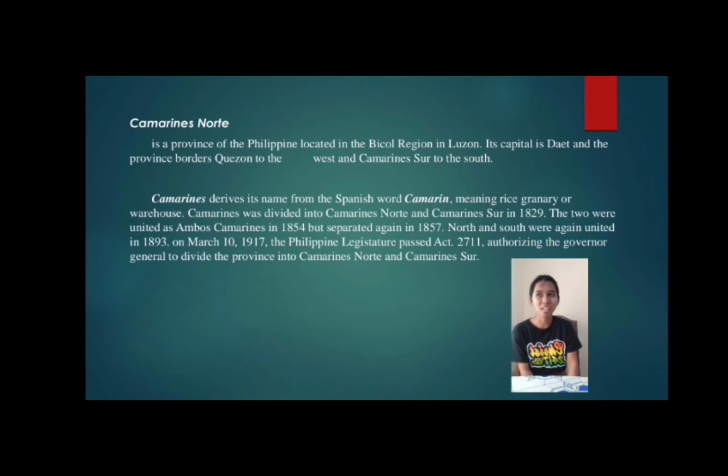On March 10, 1917, the Philippine legislature passed Act 2711 authorizing the Governor-General to divide the province into Camarines Norte and Camarines Sur.